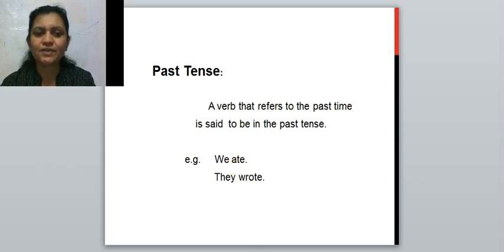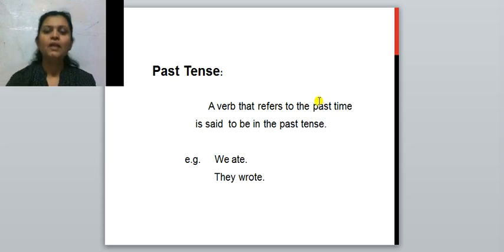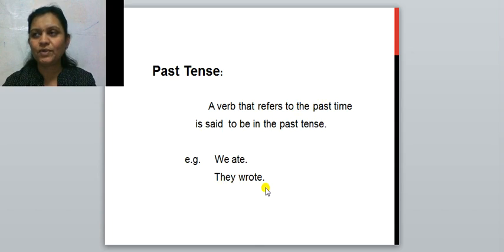In our first sentence, in present tense, what was there? We eat was there. But here you can notice in our sentence, we ate. Ate is in the past tense. Means this verb refers to the past time. Similarly, second example, they wrote.